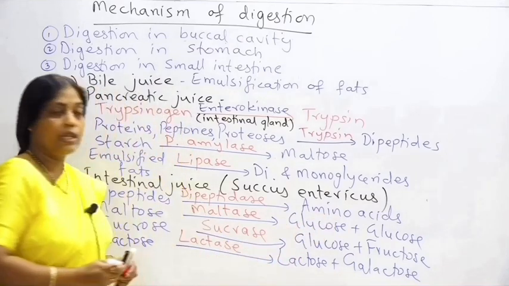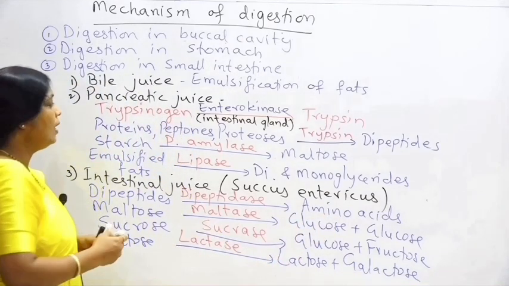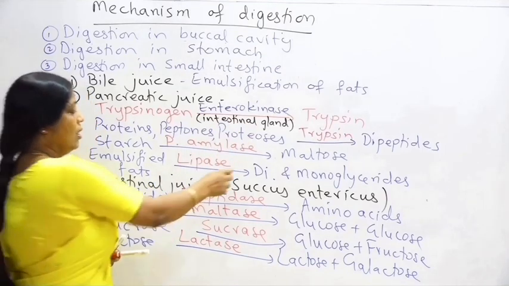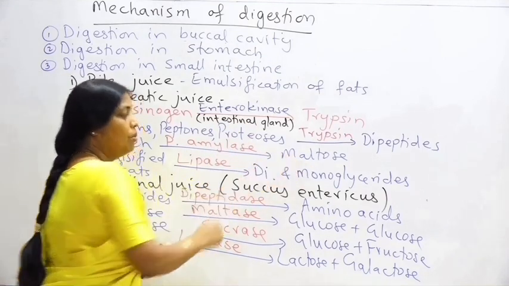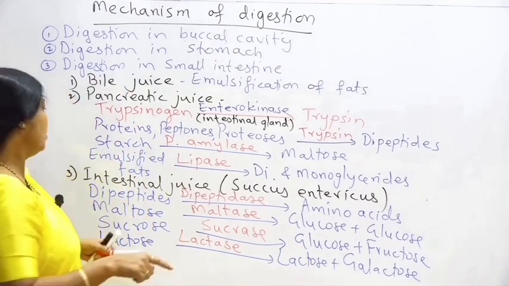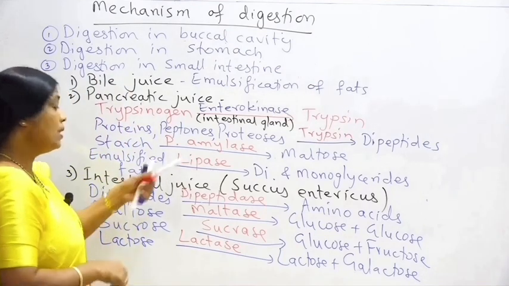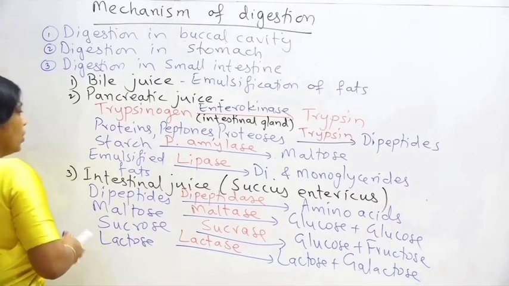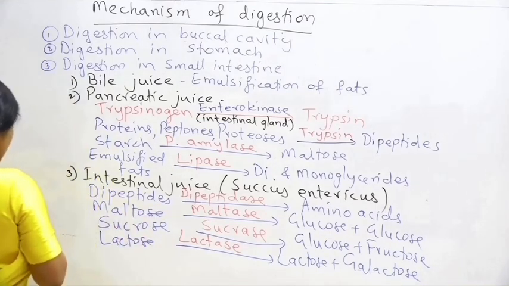And finally, the lipids, which have already got converted into diglycerides and monoglycerides, they will be again acted upon by another enzyme called as the intestinal lipase. Same enzyme, that is lipase. So the lipase will act on the diglycerides and monoglycerides.